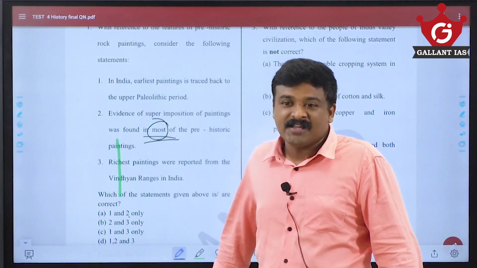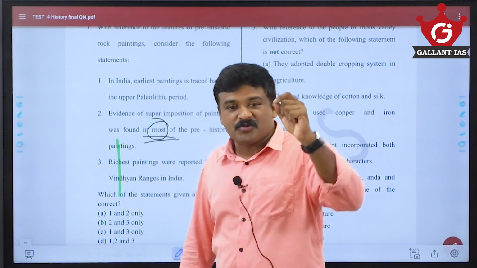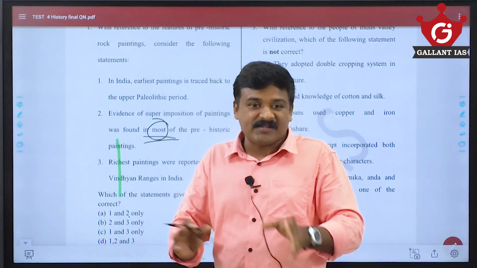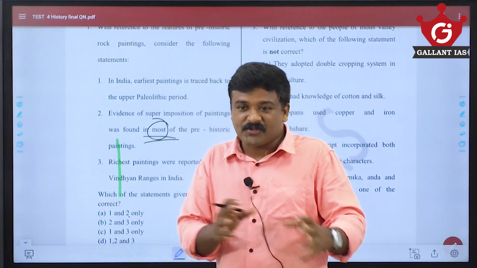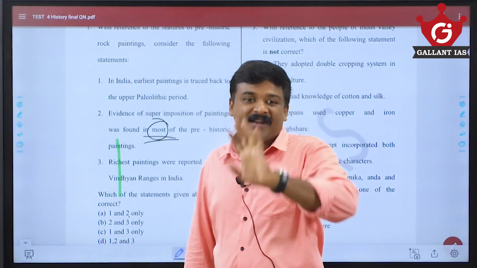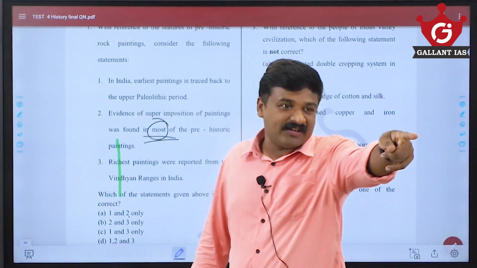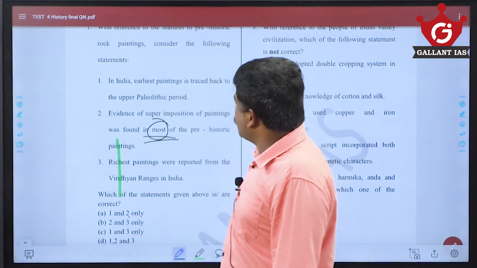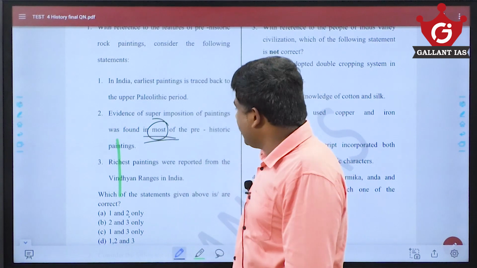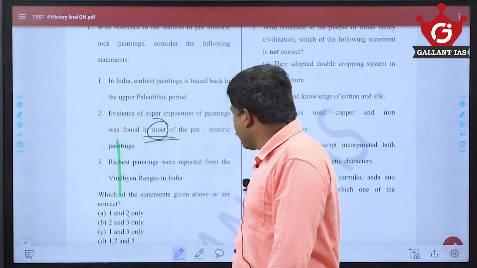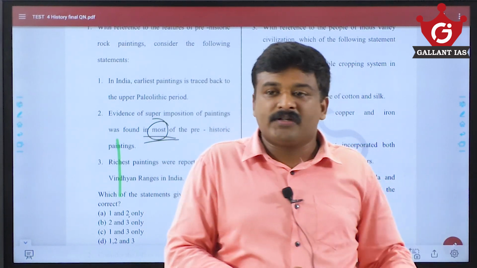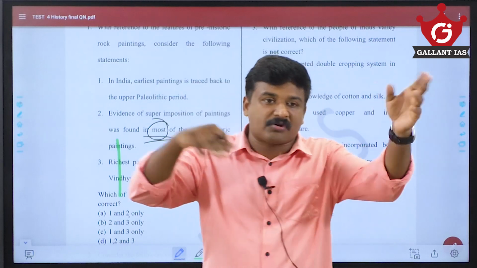Go for the statements. Sometimes UPSC simply tries to trick you and make you fool, they will make some adjustments in the statement. They will reframe the statement in such a way that you can eliminate something and come to the conclusion. So the first one is correct: in India, the earliest painting traced back to Upper Paleolithic, which is true. Then the richest paintings were reported from the Vindhya ranges. That is also true, mostly concentrated in Madhya Pradesh and Uttar Pradesh regions.